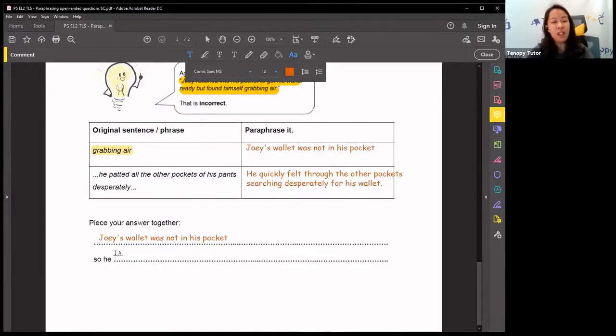So he quickly felt through all the other pockets, desperately looking for his wallet, or looking for it. Pronoun, okay? So because we have said wallet in the beginning, we cannot say wallet again. All right, Joey's wallet was not in his pocket, so he quickly felt through all the other pockets, desperately looking for it. That's how we paraphrase, okay?